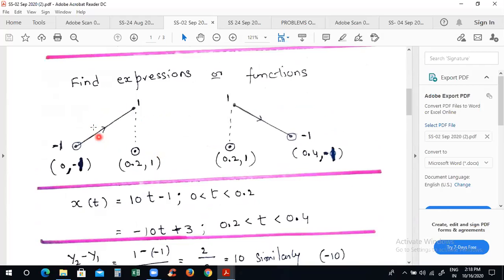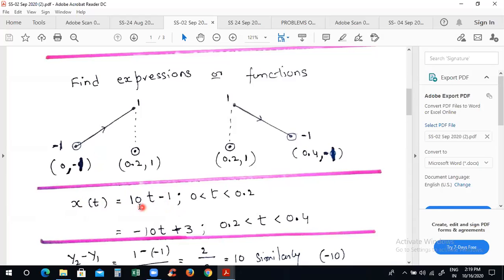Sometimes you can treat it as a straight line which has a positive slope, and another straight line which has a negative slope. That means positive into t, and negative into t. You can understand there is a positive into t, and another function is minus into t. But what is the actual slope? What is the constant here? If you treat it as a straight line equation, y is equal to mx plus c. Y means the output, m means the slope, x means the input on the x-axis, plus c, the constant.